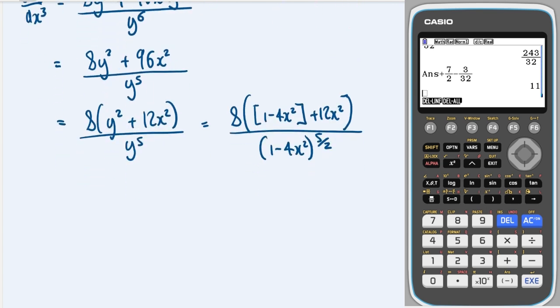Okay, so to finish off, this is going to be 8 lots of 1 and then plus 8x squared all over 1 minus 4x squared to the 5 over 2.